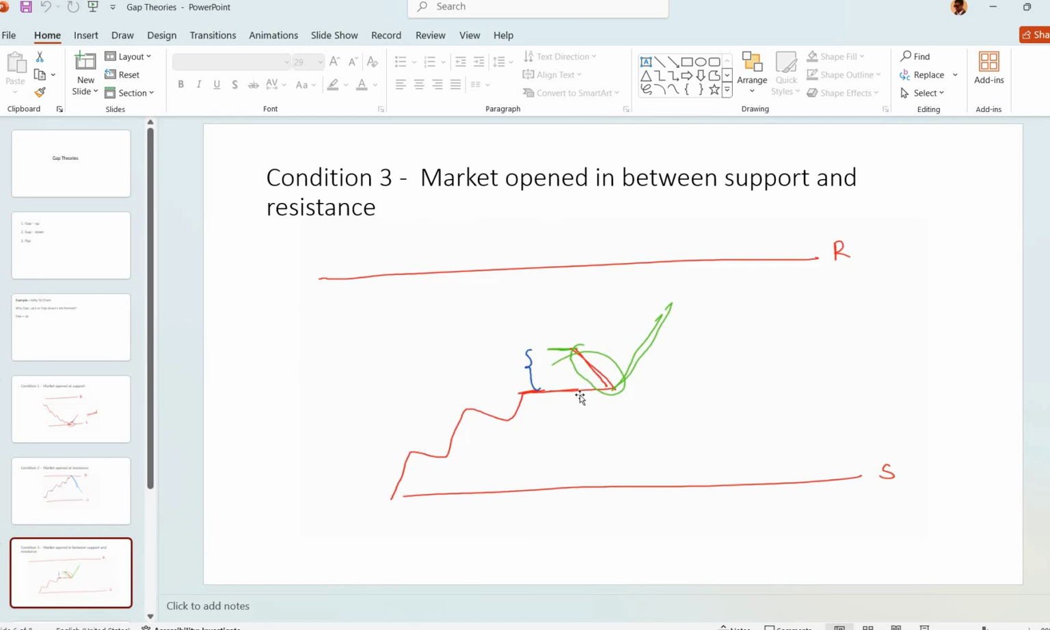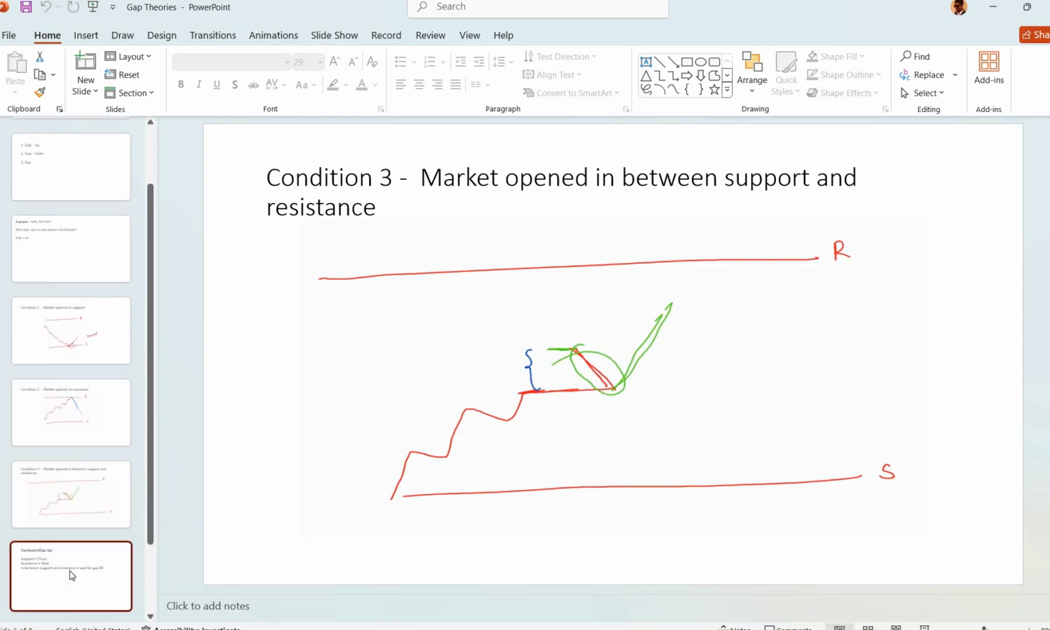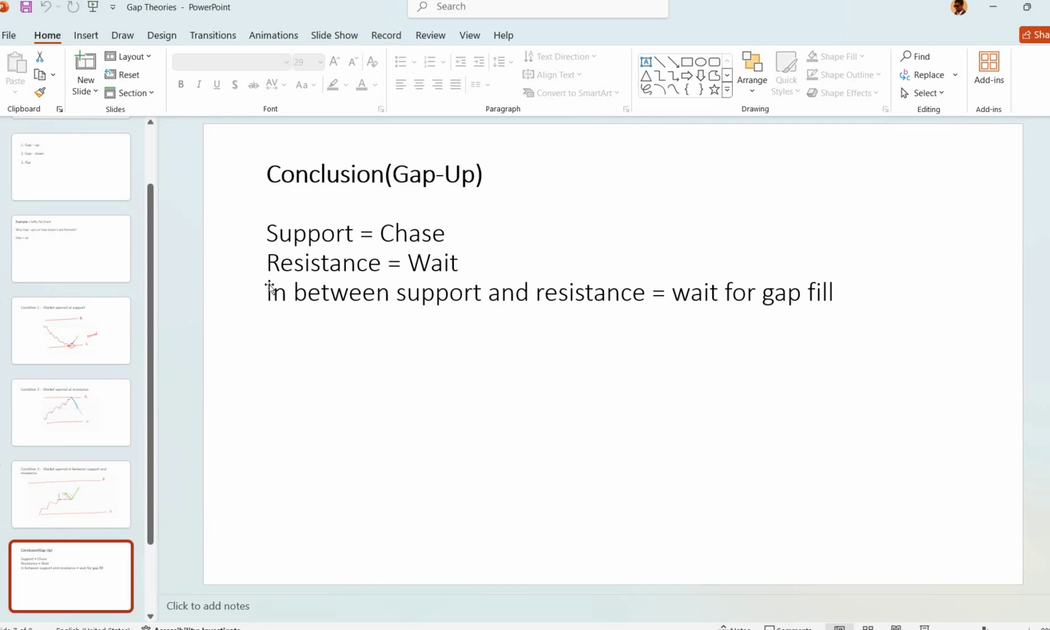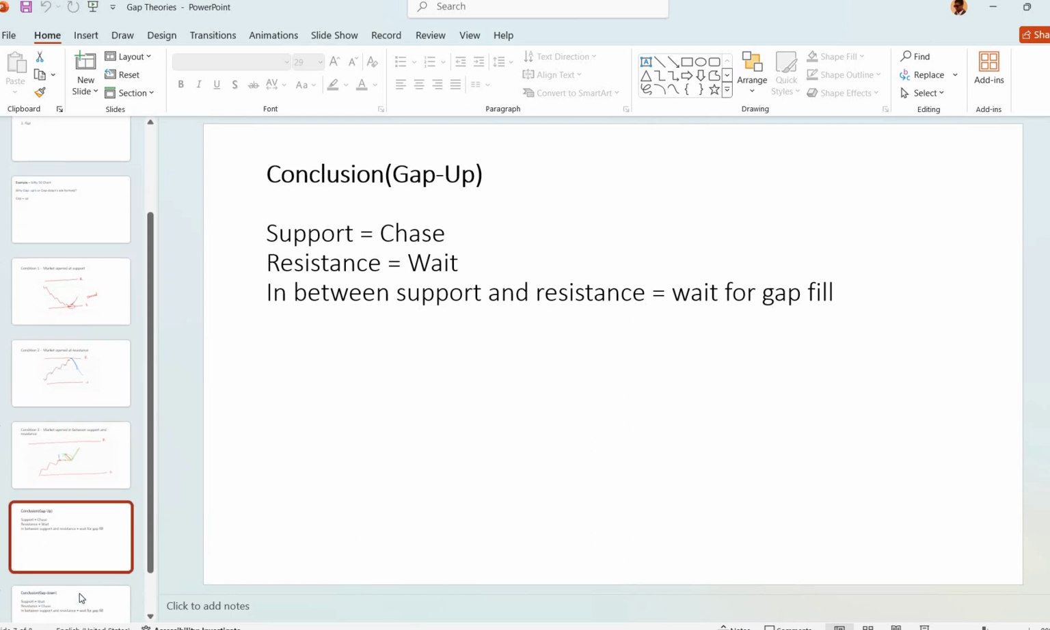Condition 3, the market may open in between support and resistance. So here we need to wait for the gap to fill, and when the gap fills and it goes up, then we can enter the trade. Finally, in conclusion, if it is a gap up at support, chase the market. At resistance, wait for the proper entry. In between support and resistance, wait for the gap fill.